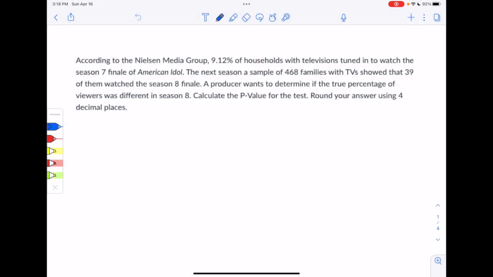This one comes from section 9.2. Let's jump in. According to the Nielsen Media Group, 9.12% of households with televisions tuned in to watch the season 7 finale of American Idol. The next season, a sample of 468 families with TVs showed that 39 of them watched the season 8 finale. A producer wants to determine if the true percentage of viewers was different in season 8. Calculate the p-value for the test. Round your answer using 4 decimal places.